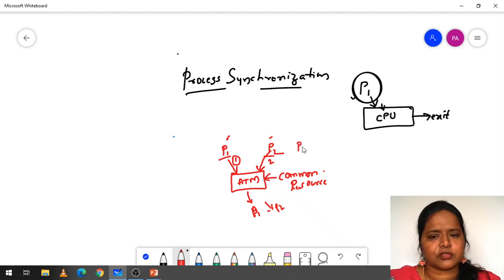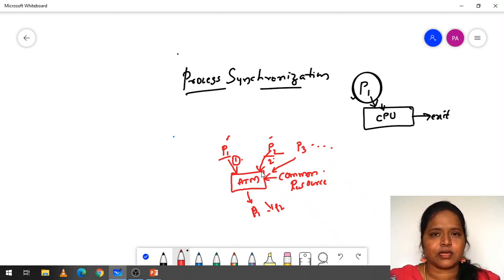Suppose if P3 process also joined, here also the same thing happens. Process P1 will do first, after that P2 will do and after that P3 will do. However many number of processes are admitted, we don't find any sort of difference. Why? Because all the processes are in synchronized manner. So that is the synchronization.